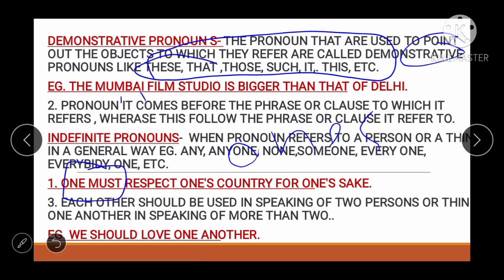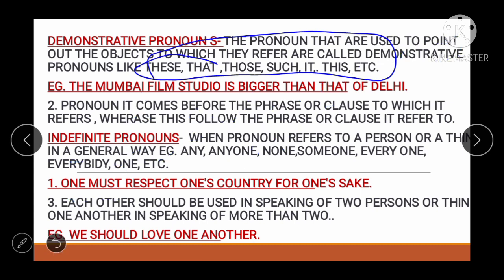Now see the next one. Each other should be used in speaking of two persons. Whenever you are speaking of two people, you will say each other, they like each other. But in speaking of two persons or things, each other; one another in speaking of more than two. अगर जो दो से ज़्यादा हैं तो you will say one another.